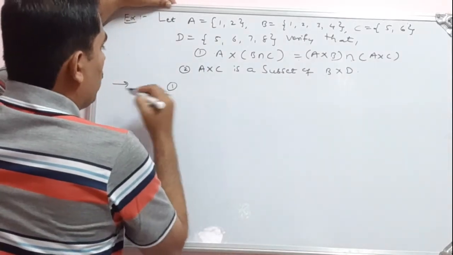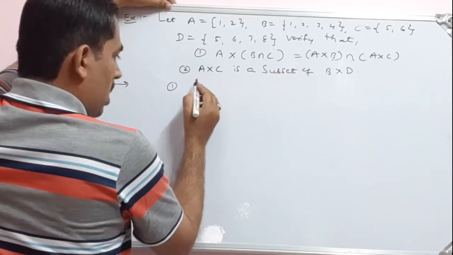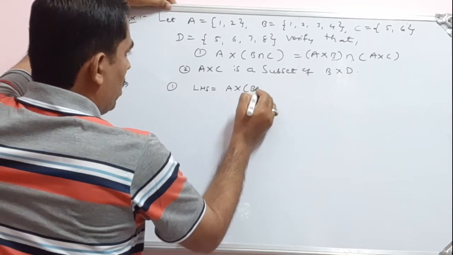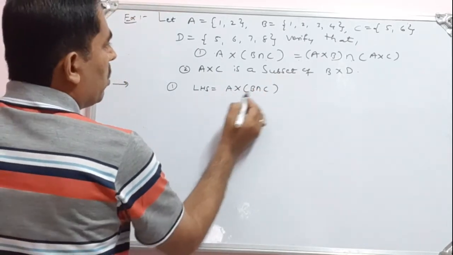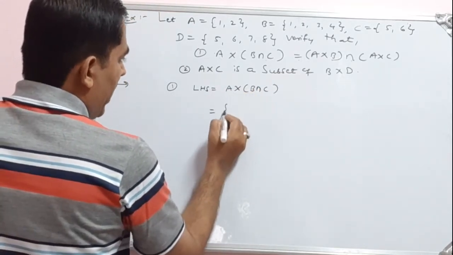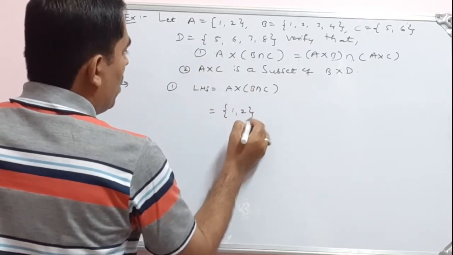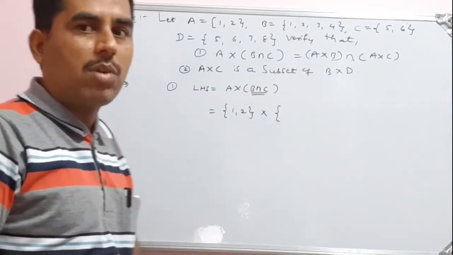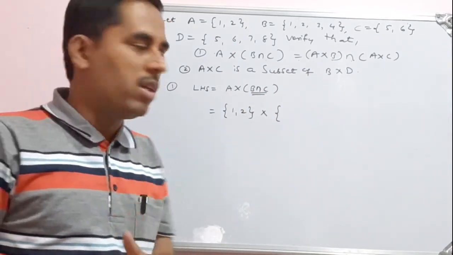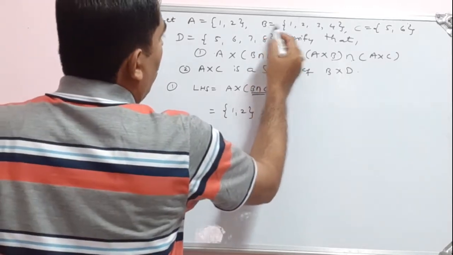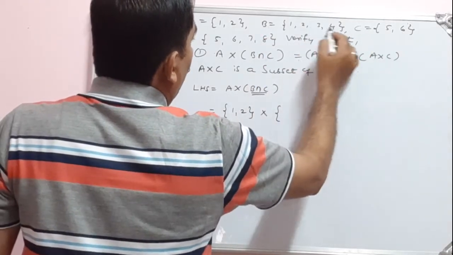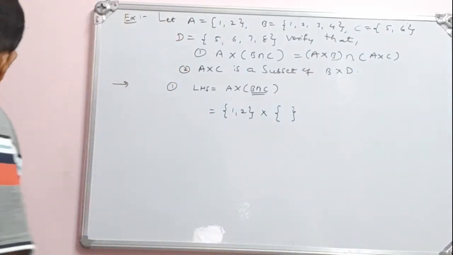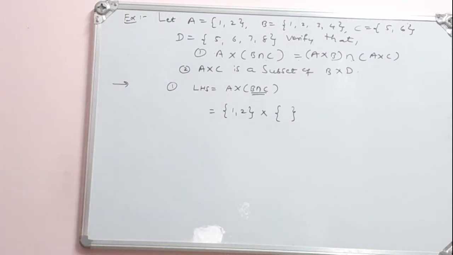Okay, first I will consider the first one. See, A cross (B intersection C). So first let me write this LHS, A cross (B intersection C). This is our LHS. First I will write the set A. See, {1, 2} cross, okay, observe this, B intersection C. In our first chapter we have learned intersection means writing the common elements. So what are the common elements in B and C? See, {1, 2, 3, 4} and {5, 6}. So there are no common elements. Okay, so I get the empty set.